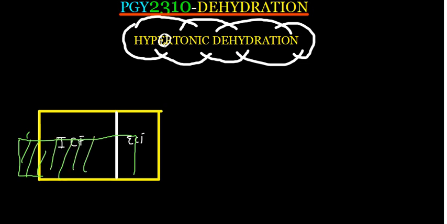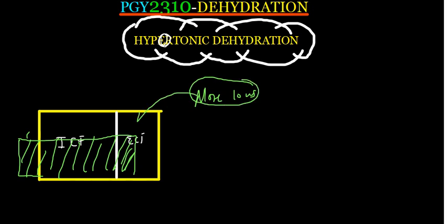So why does it get to look like this? You had lost some water from the ICF, and the water that you lost, you have a hypertonic solution, meaning that the water that you lost had more ions, right? You lost a lot of ions. Because you lost a lot of ions, you ended up with a solution that has a lower concentration, and that is what we are calling hypotonic concentration, right? And that is hypotonic dehydration.